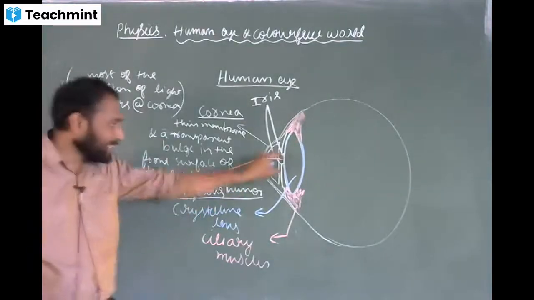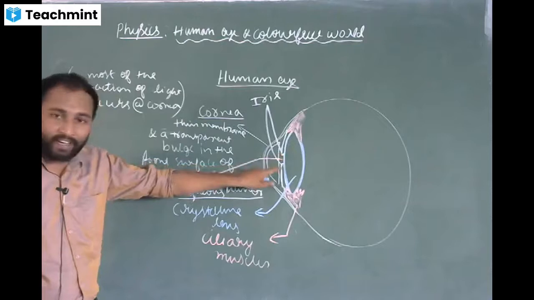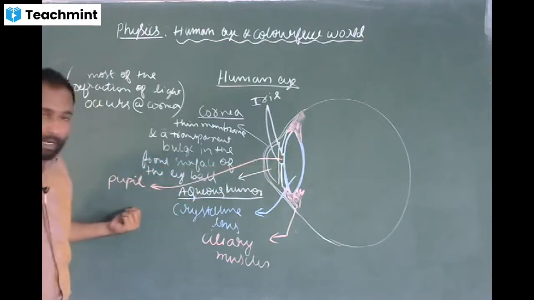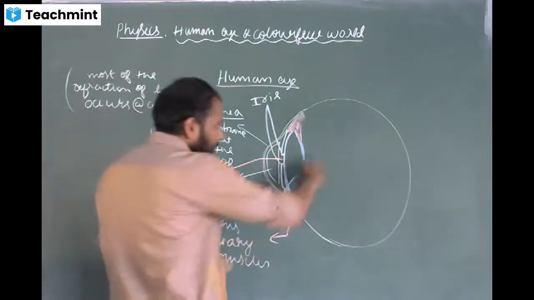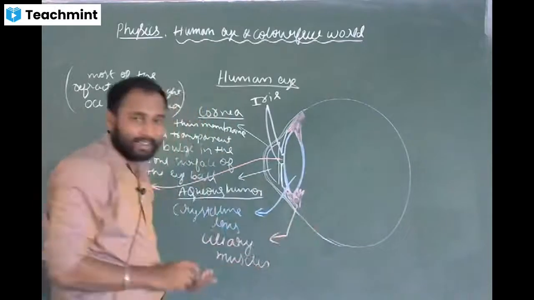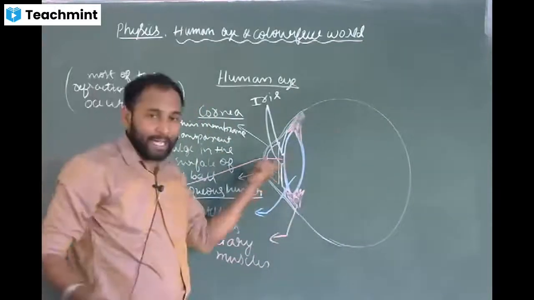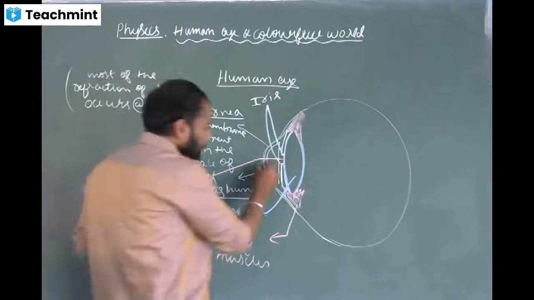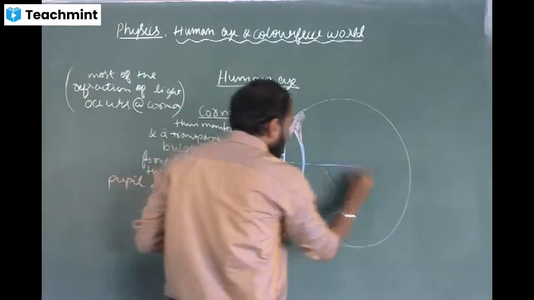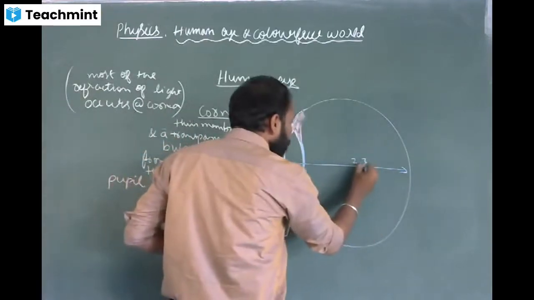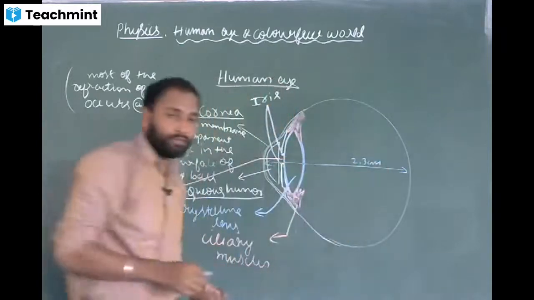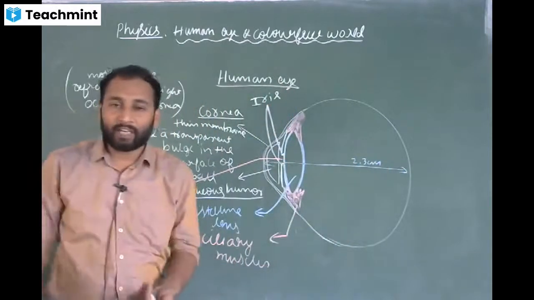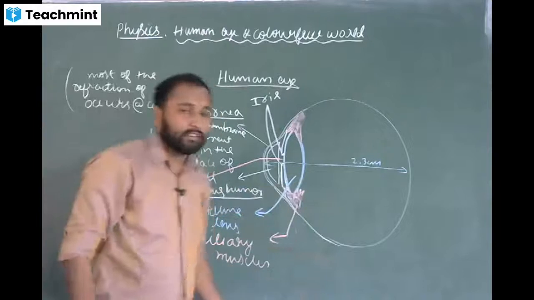Okay, so this portion between the iris, we call it the pupil. Now this complete thing, we call it the eyeball. The diameter of the eyeball will be around 2.3 centimeter. From here to here, it will be around 2.3 centimeter. So if they ask what is the diameter of the eyeball, it is 2.3 centimeter.